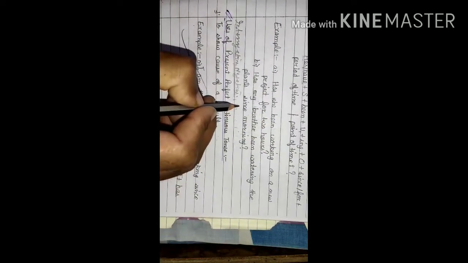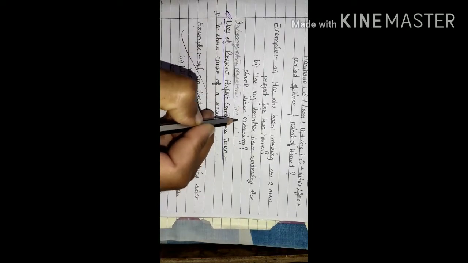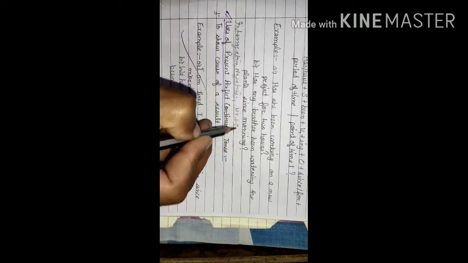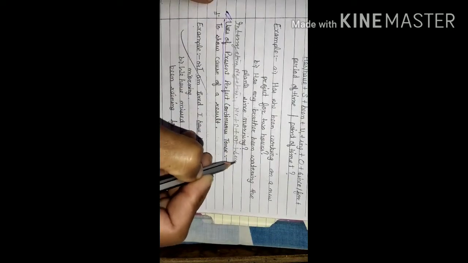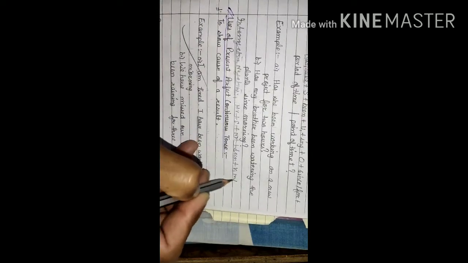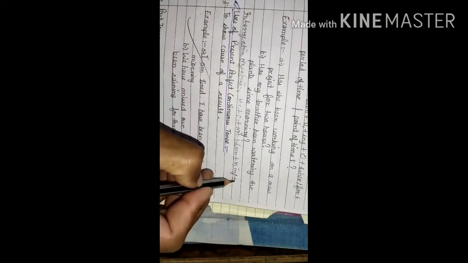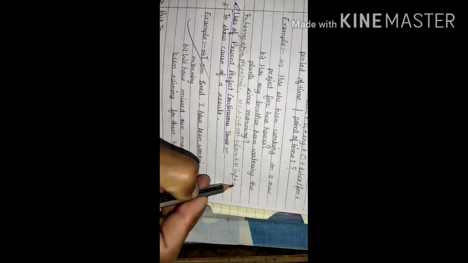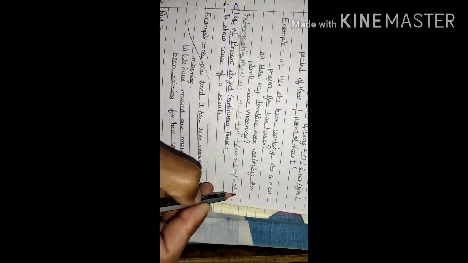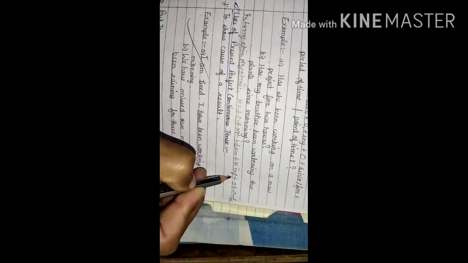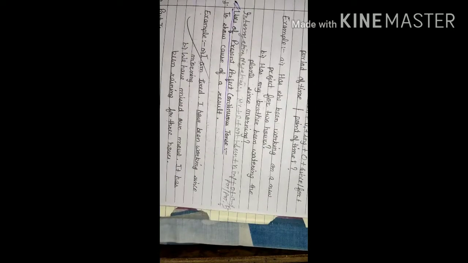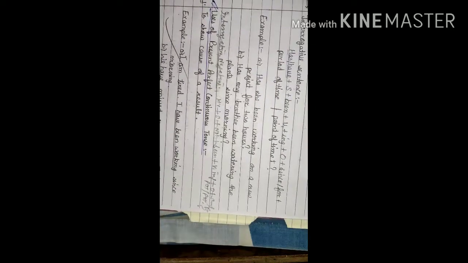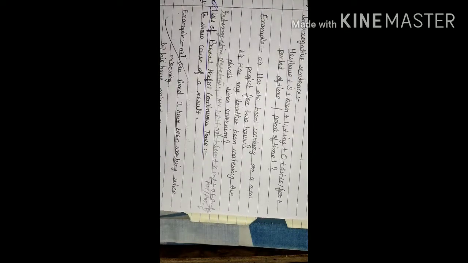So has she, it will become helping verb plus subject plus negative, that is not, plus been plus V1 with ing plus object plus since or for and then point of time or period of time and sign of interrogation, right? So this will be the format for interrogative negative sentences.